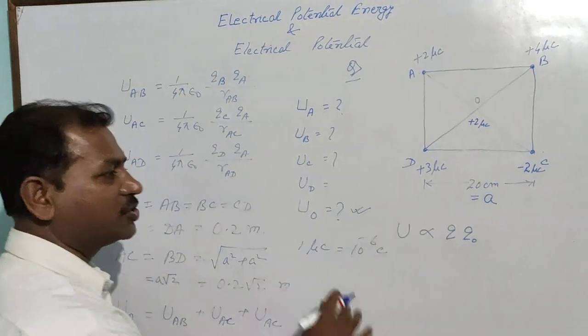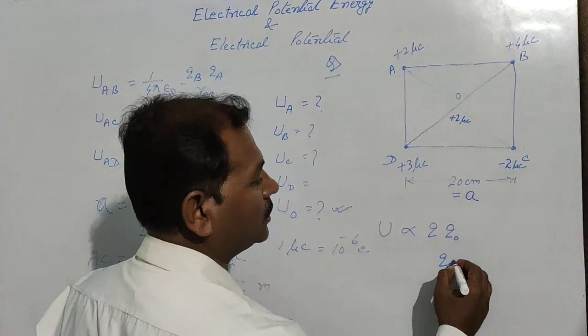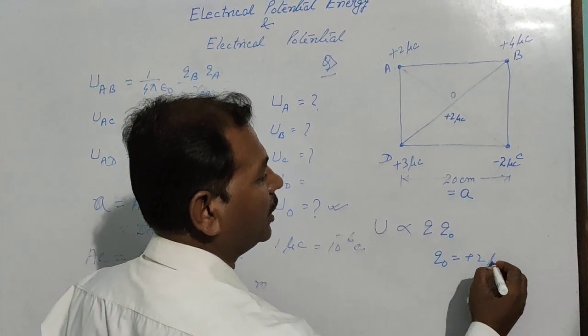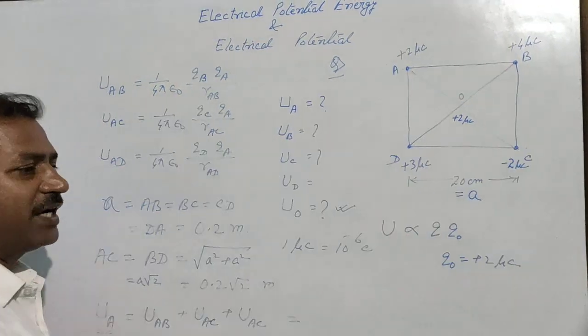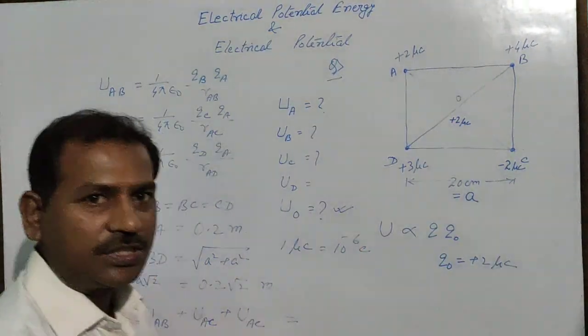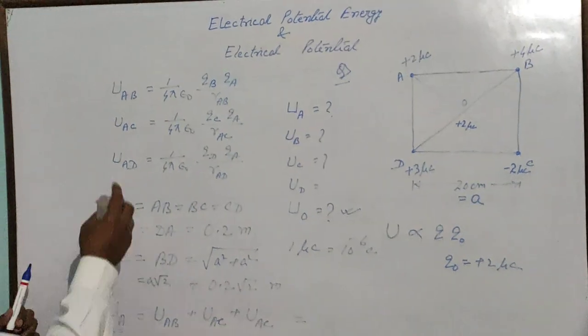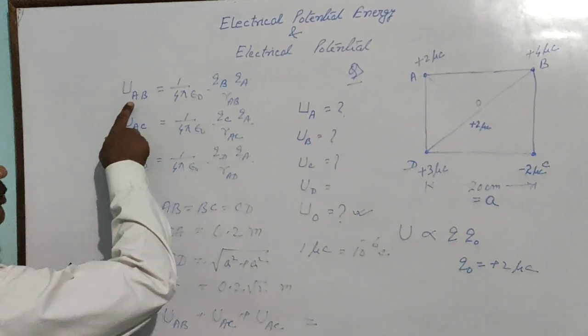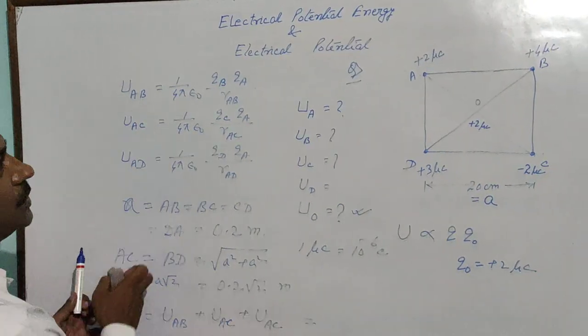Now we are providing the charge at O. Charge at O becomes plus 2 microcoulomb. Then in that case, we can find out the net potential energy at O. How? First of all, we will find out potential energy at O due to A.